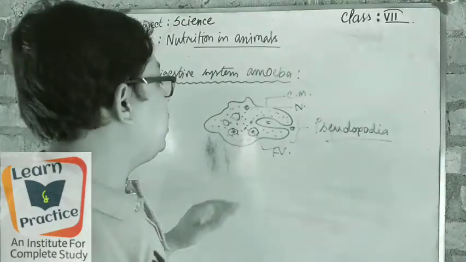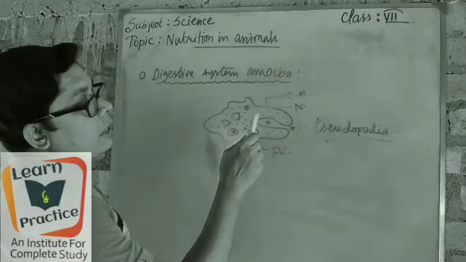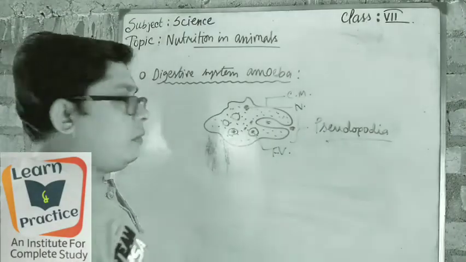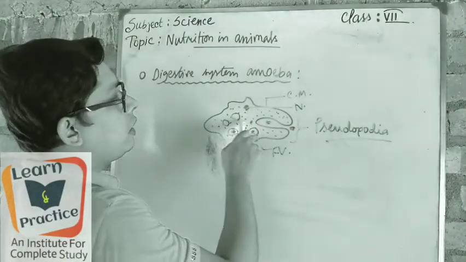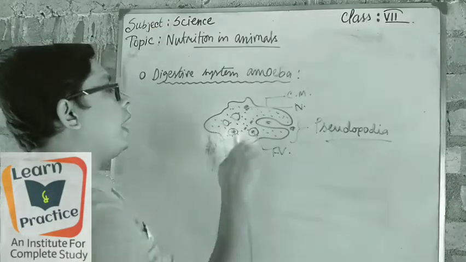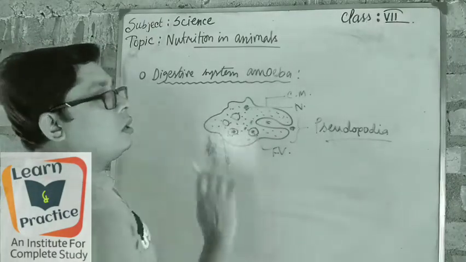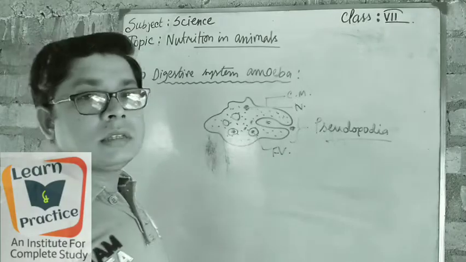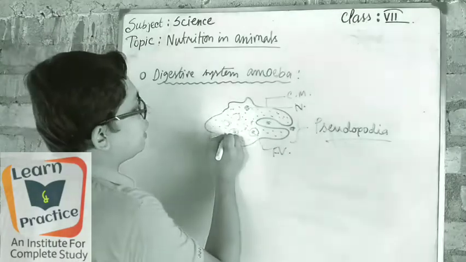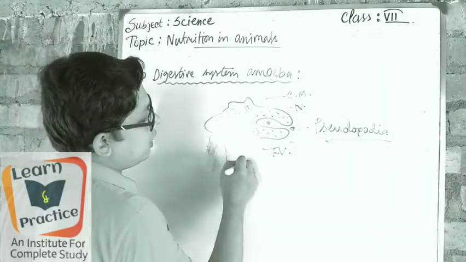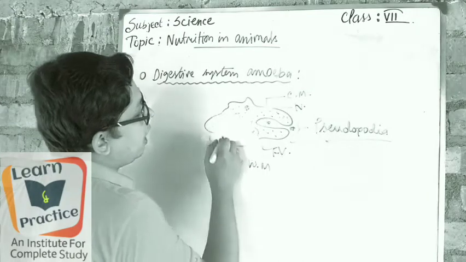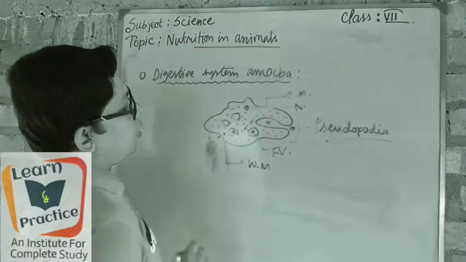After that the food goes through its body, as it has a very thin cell membrane, so it can engulf easily. The engulfed food goes to the food vacuoles, and after it is digested, the waste particles go out from another side. So this is the waste material, and it goes out from another part.